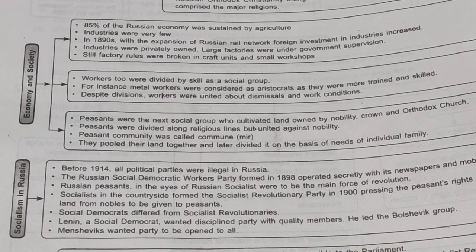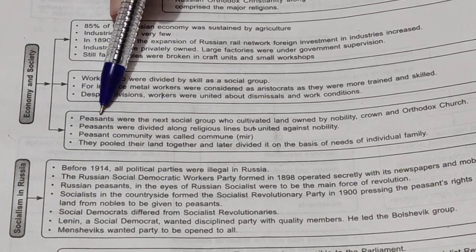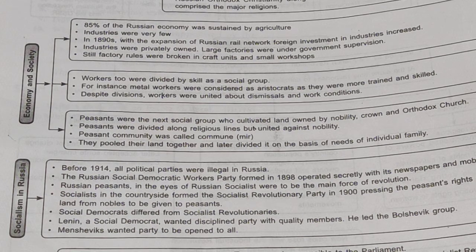Another group we are going to talk about in this chapter is the peasants, or farmers. These peasants were also grouped into various categories: some had their own land where they cultivated, while some were very poor and cultivated on the land of noble people and the Orthodox church. So the farmers were categorized into various groups on the basis of economic condition.